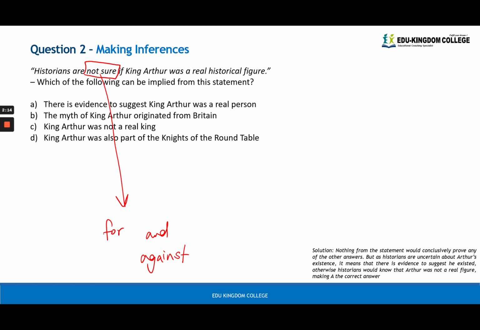So which of the following can be implied? Answer option A is the correct one. Okay, there's nothing in the statement that will conclusively prove any of the other ones. So the myth of King Arthur originating from Britain, not a real king, and so on. All of the other options cannot be assumed just from that one statement alone. So A is the best option here. And again, you can look at the solutions for more information.